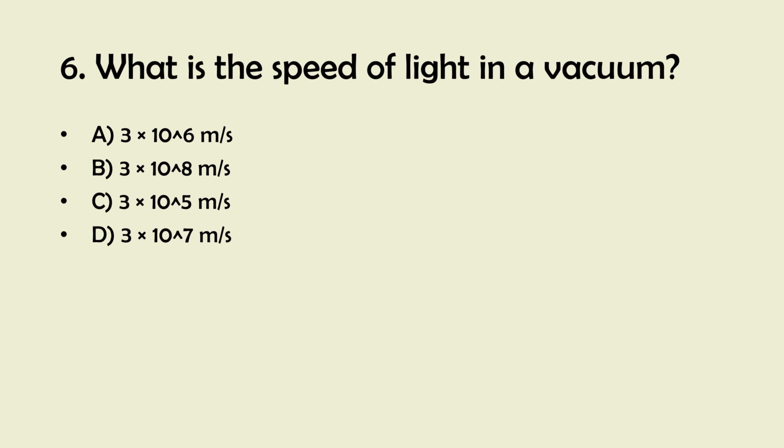6. What is the speed of light in a vacuum? A. 3 into 10 to the power of 6 meter per second. B. 3 into 10 to the power of 8 meter per second. C. 3 into 10 to the power of 5 meter per second. D. 3 into 10 to the power of 7 meter per second. And the right answer is